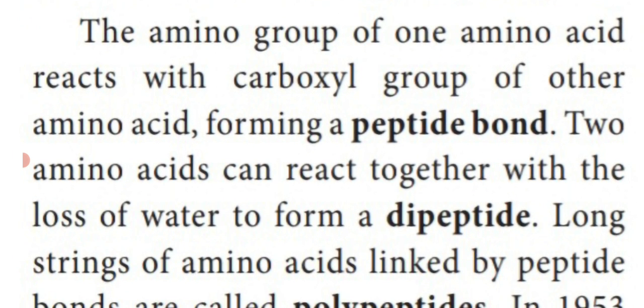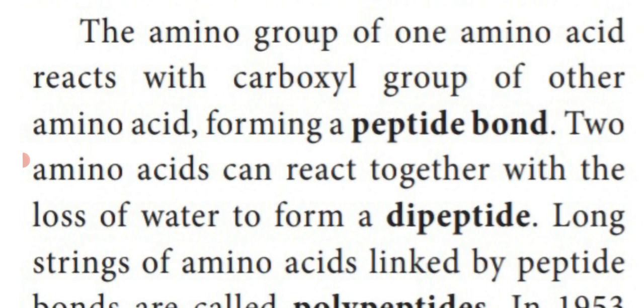So one amino acid contains the amino group, combined with the COOH group, that is the carboxyl group of the other amino acid, to form a bond known as peptide bond.